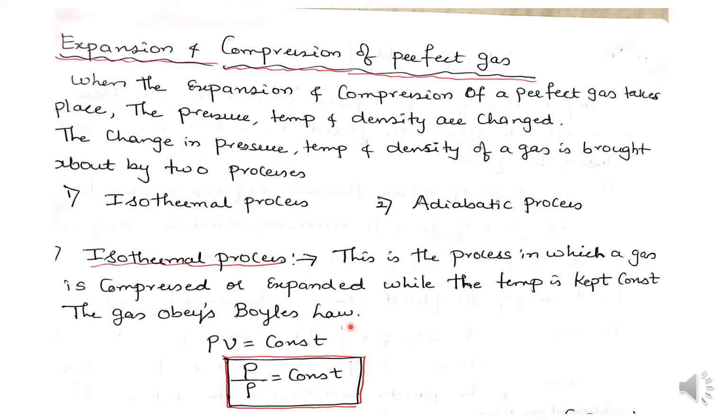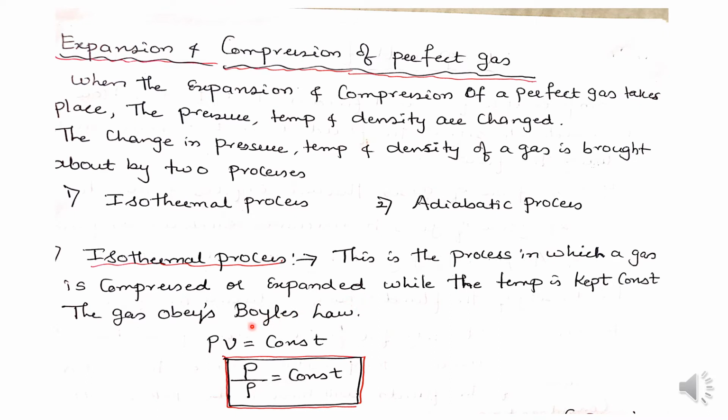Boyle's law states that the pressure of a gas is inversely proportional to its volume when the temperature is kept constant. This is the law related to the compression and expansion of the perfect gas.